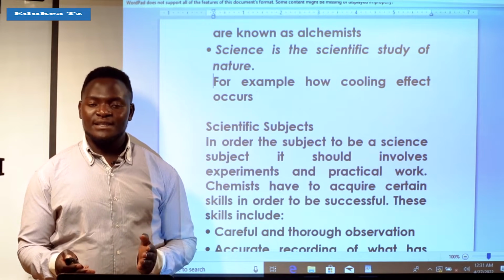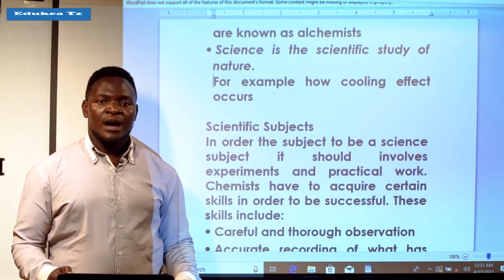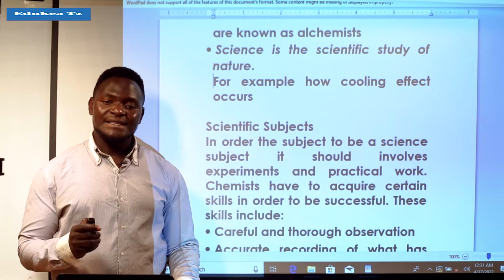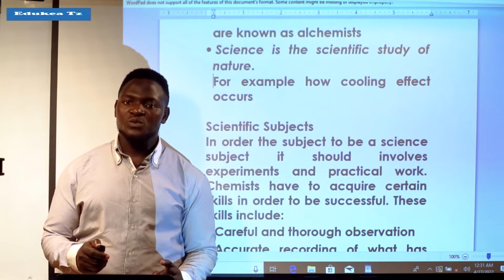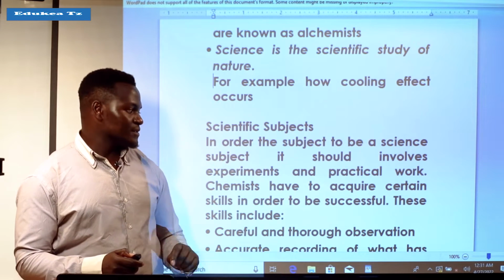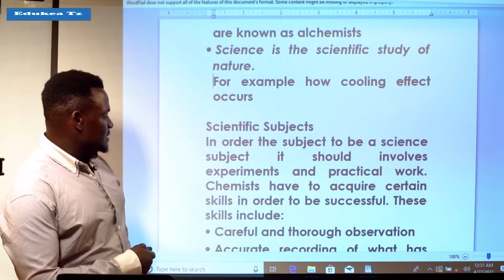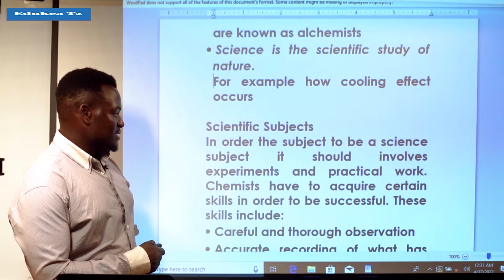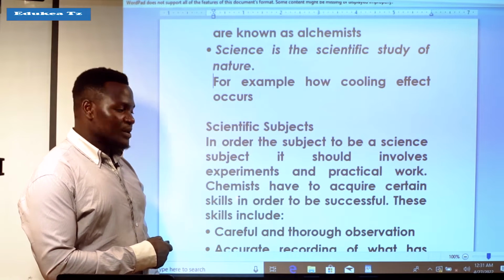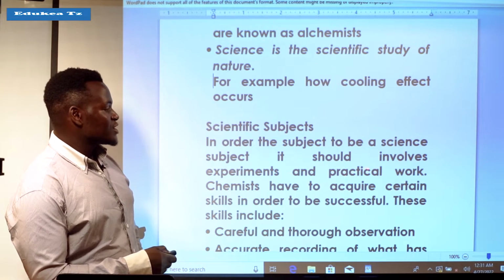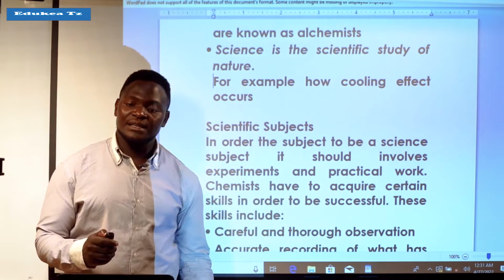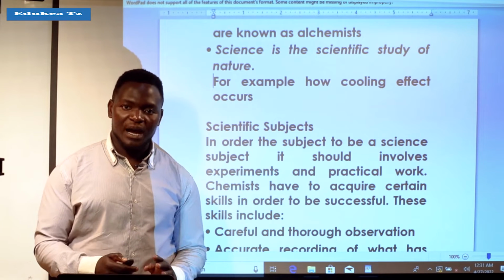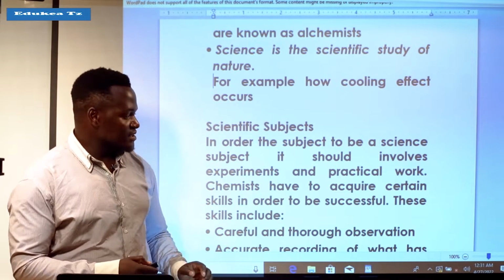Now, when we differentiate these two, we can see that in science there are things which you must involve. The first one is experiments. You have to conduct experiments and also practical work. It means any scientific subject must be applicable in practice.